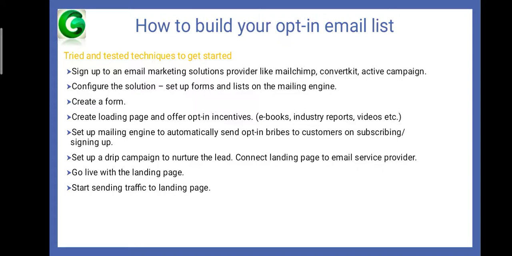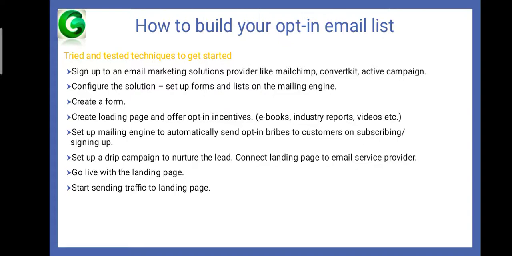This is the process. Build your opt-in email list. First, sign up to an email marketing solutions provider like MailChimp, ConvertKit, ActiveCampaign. And next, configure this solution. Set up forms and lists on the mailing engine. And next, creating a form.